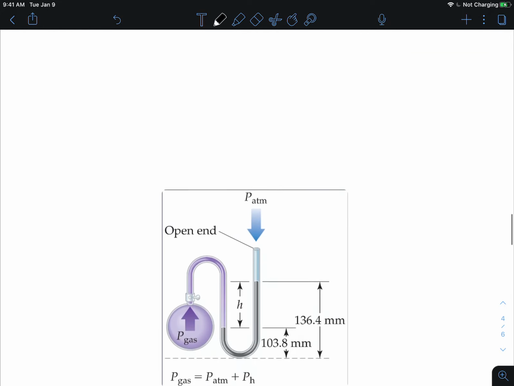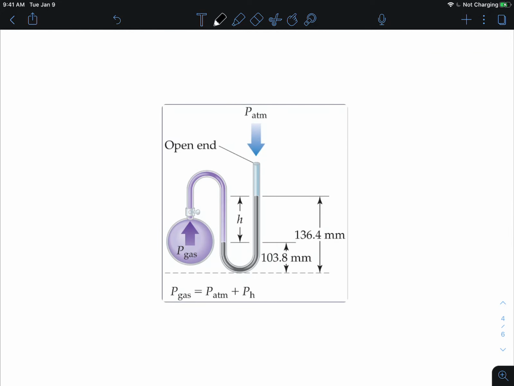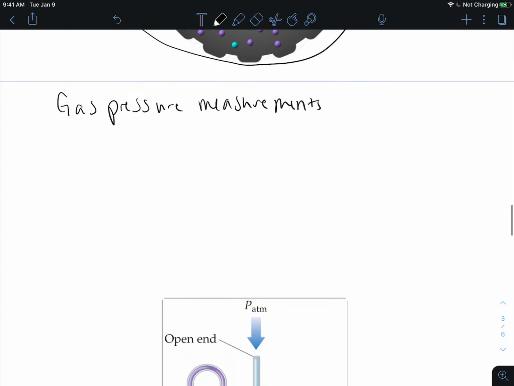So our most common one is called a manometer, which is what I've just shown below. A manometer measures the pressure of a gas.